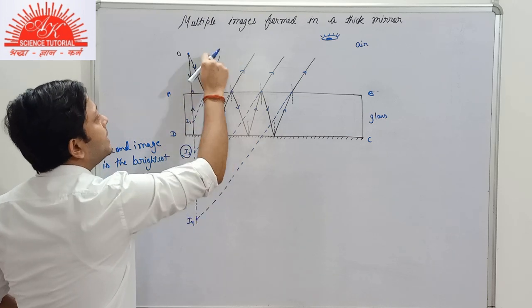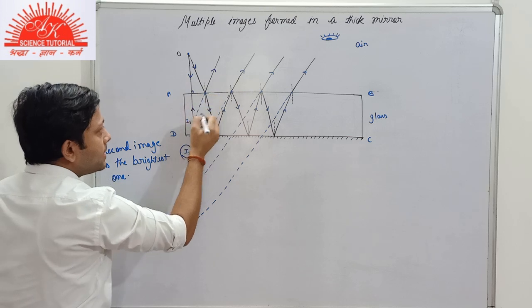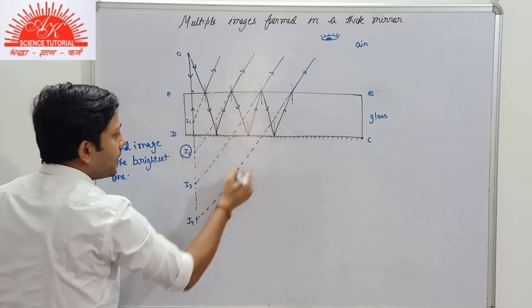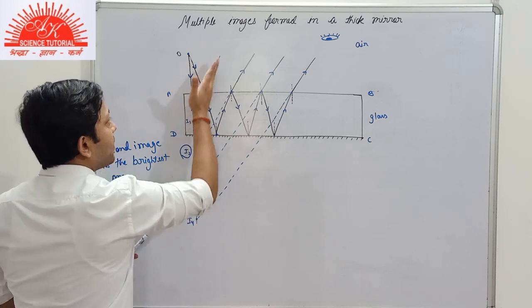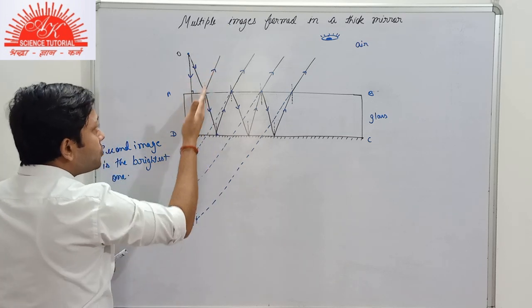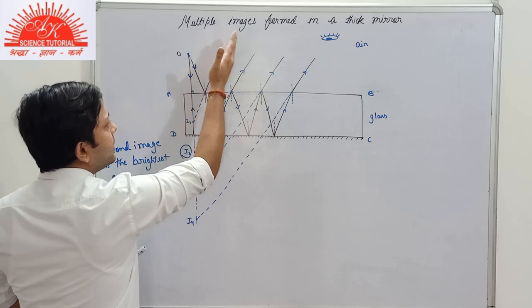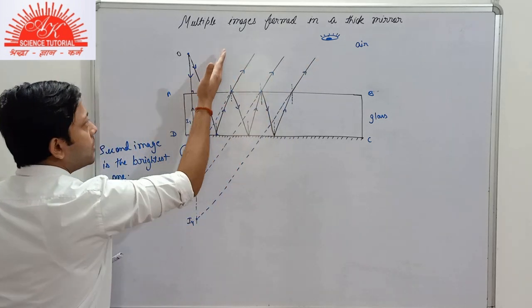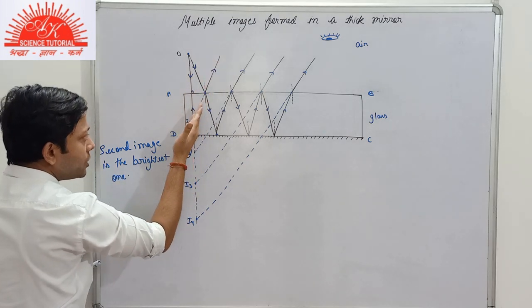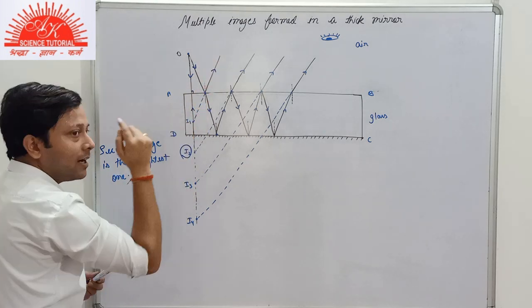That is why the dotted lines that we have drawn here are produced in backward direction. The refracted rays are produced in backward direction, in order to obtain the image.